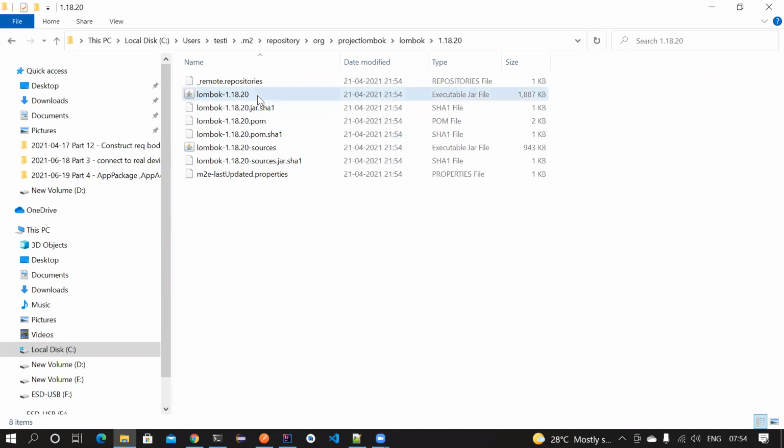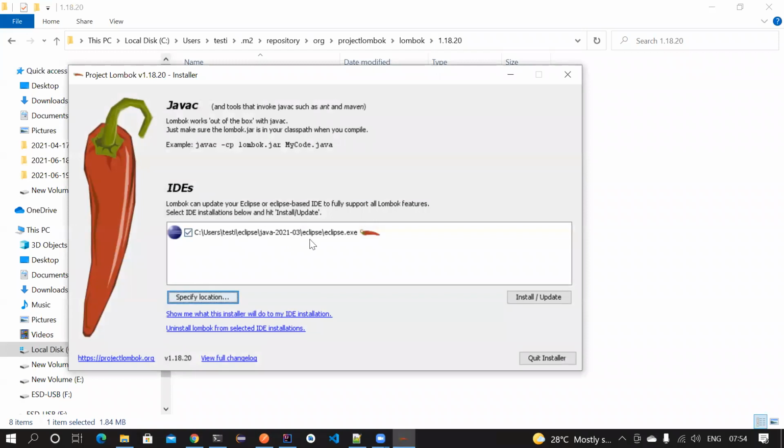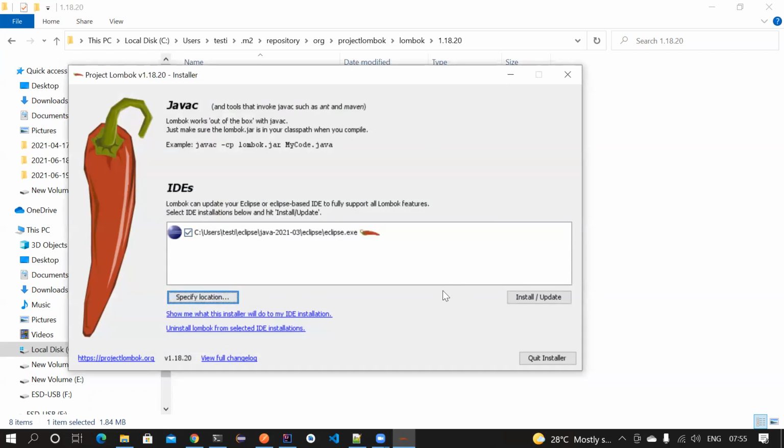And then you have to double click it. Once you double click it, it will scan for IDEs. That is, it will scan for the Eclipse that is present in your machine. And then it has found the Eclipse location in my case. Then you can just click on Install/Update. But if it is not finding the location in your case, then you need to click on Specify Location and specify the location where your Eclipse IDE is present. That's the one thing that you need to do.